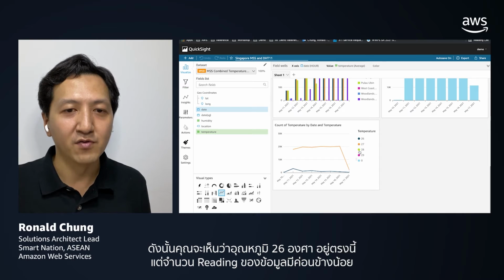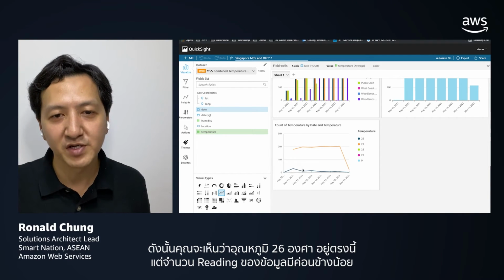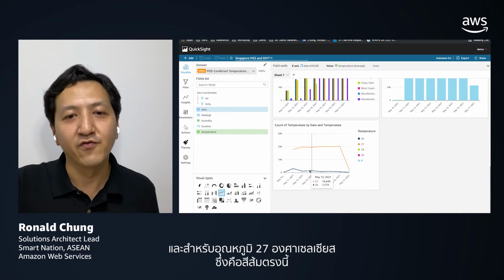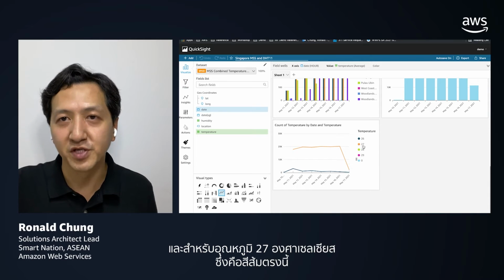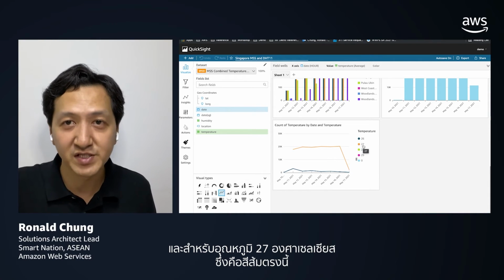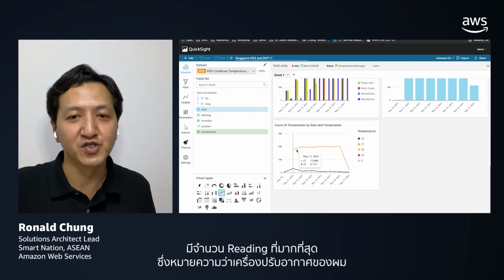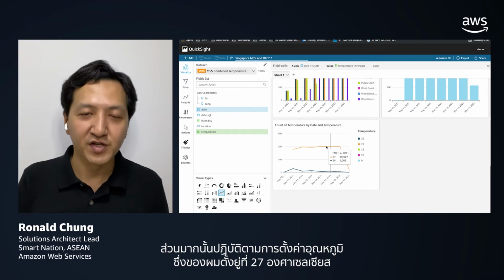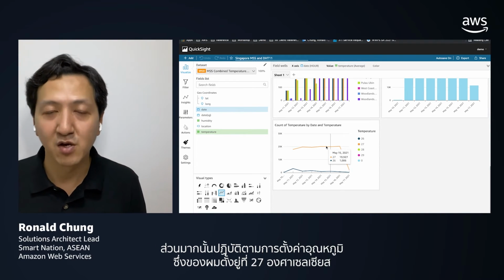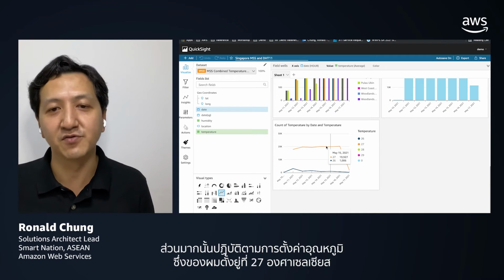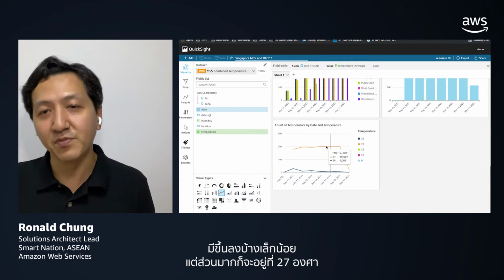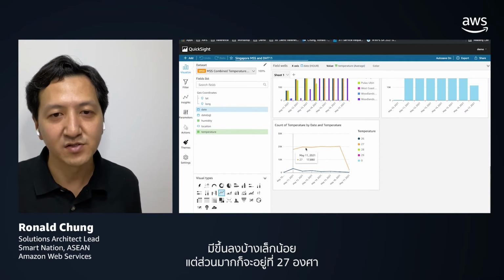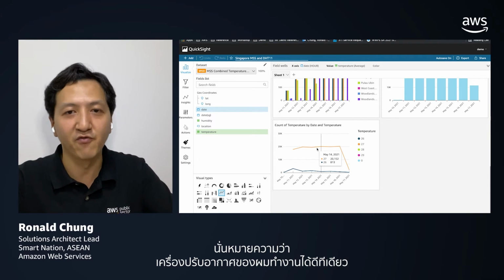So you can see that the 26 temperature is here, but the number of readings is relatively small. And for the orange here, that corresponds to the temperature 27 degrees Celsius. It composes the majority number here. So that means that my air conditioner most of the time obeys my temperature setting, which is set at 27 degrees Celsius. There are some ups and downs from time to time, but most of the time it is 27 degrees. So that means my air conditioner is performing quite well.